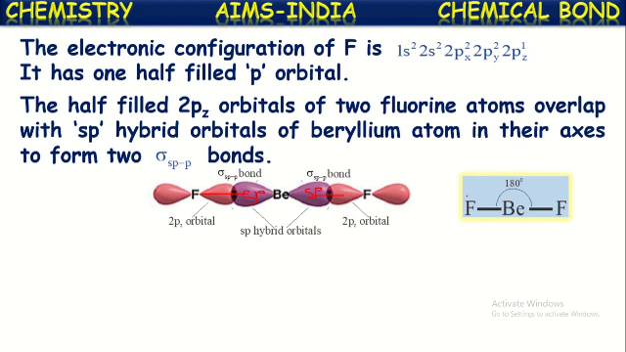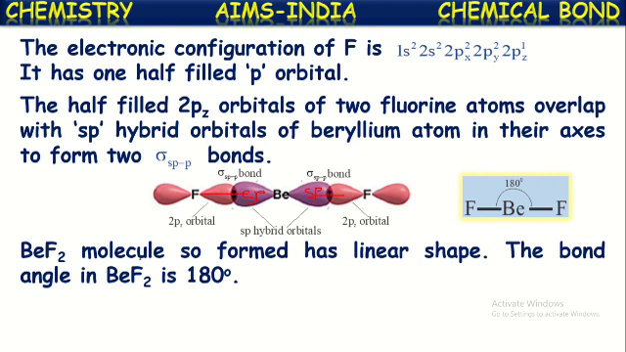Those are called sigma bonds, and they are also known as sp-p overlapping sigma bonds, because the sigma bond is formed due to the overlapping of an sp hybridized orbital of beryllium and a p orbital of fluorine. That's what is called an sp-p sigma bond. So the beryllium fluoride molecule has two sp-p sigma bonds and its shape is linear. The BeF2 molecule so formed has linear shape like this, and the bond angle in the BeF2 molecule is 180 degrees.